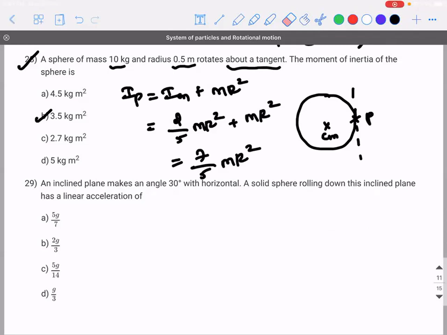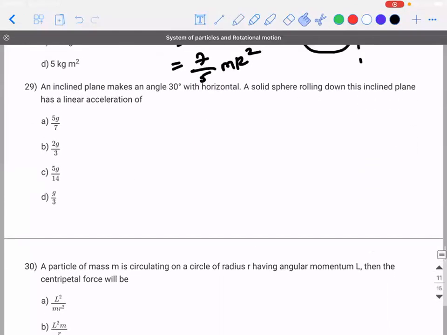Now, for this problem, I have to explain something. Can you guys remind me of this problem, because I want to derive and show you the value. There is an inclined plane which makes an angle of 30 degrees with the horizontal. A solid sphere rolling down this inclined plane has a linear acceleration of how much? Okay, I will try to do it and show.